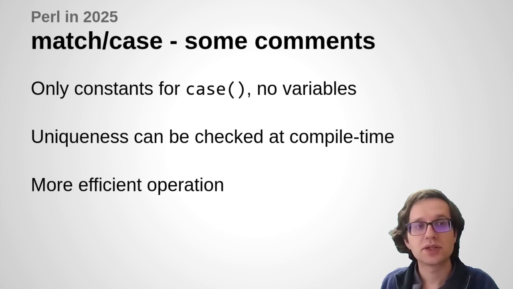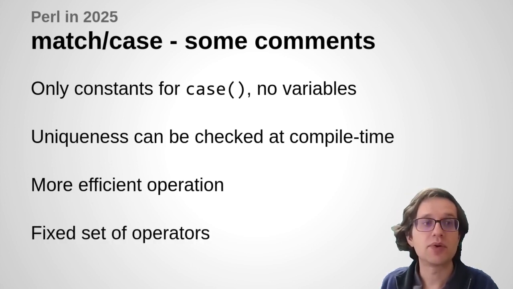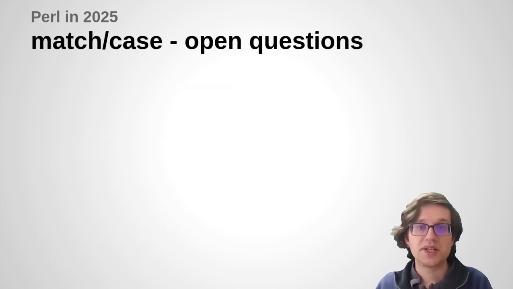But in order for all of those things to work, it does need to be restricted to a fixed set of operators. In particular, I think only the ones that we've already seen here. So string and number equality, regex testing, and object isA. I think that's all we'd really want to be able to support, at least initially, until we have a good working implementation. But I still have some open questions about this as a syntax.